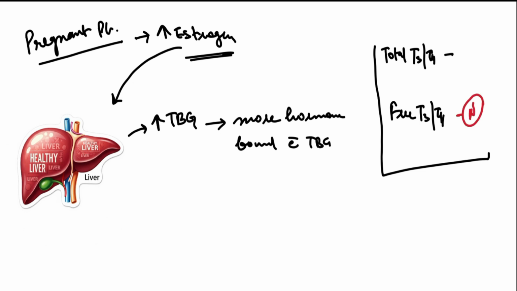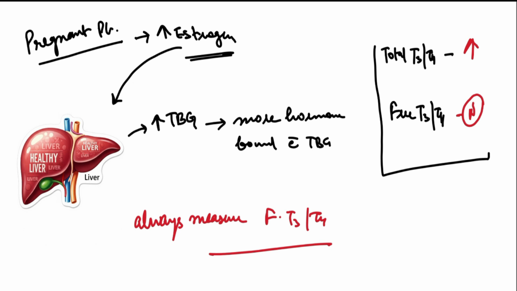So free T3 and T4 level become normal, and because of higher production of TBG, there is increased total T3 and T4 level bound with TBG. Always measure free T3 and T4 levels, as total T3 and T4 levels can give us a false result based on the level of TBG.